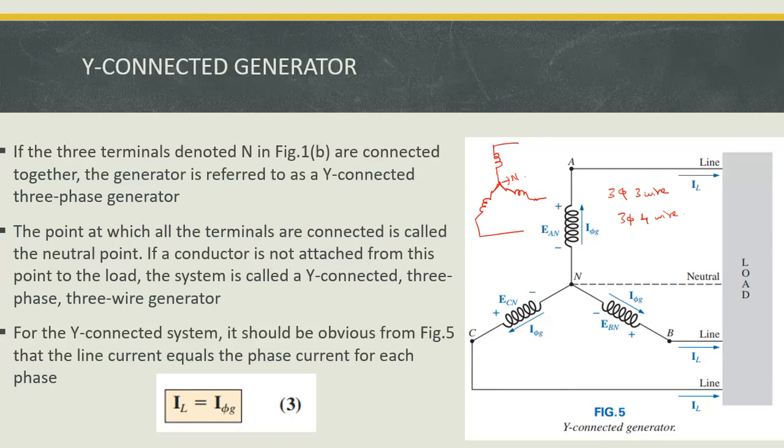At balanced conditions there is no current flow through the neutral. If it is unbalanced, the unbalanced current flows through the neutral conductor. So let's see that in our next classes.